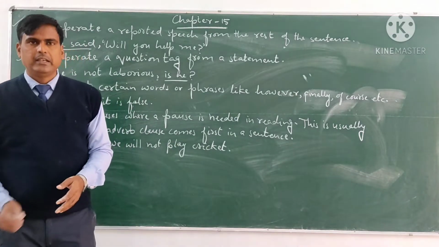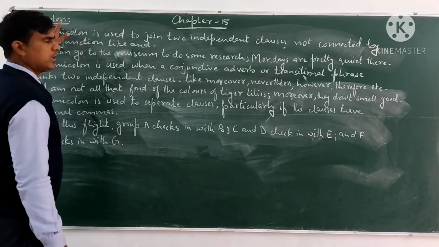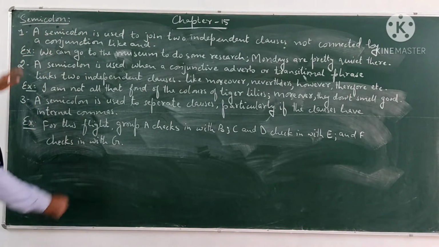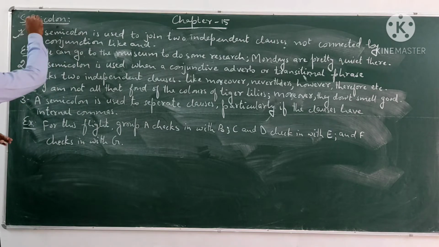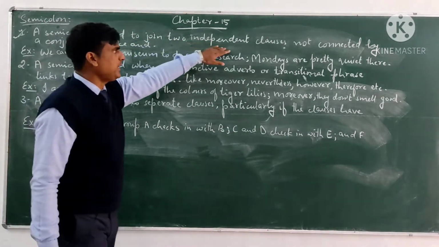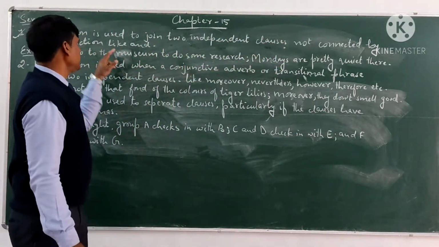Now let us see the next. The next one is semicolon. Let us see the first one. A semicolon is used to join two independent clauses not connected by a conjunction.